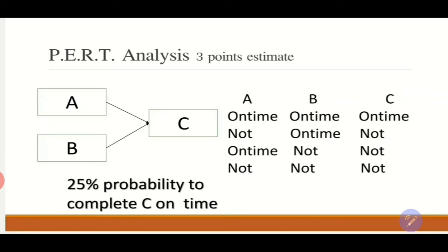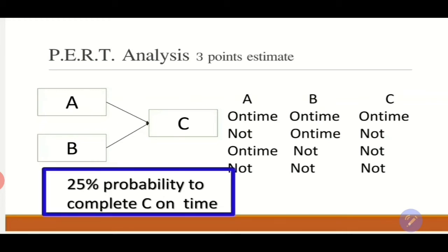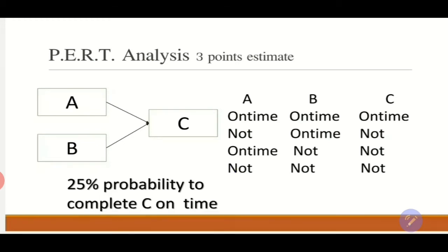So we have 4 scenarios, and if you consider that each one of them has a percentage, the total will be 100, so 100 over 4. So the probability of completing activity C on time is only 25%. That's why the 3 point estimate and the project schedule simulation will help us to have a mathematical justification for the project completion schedule and how realistic our schedule is.